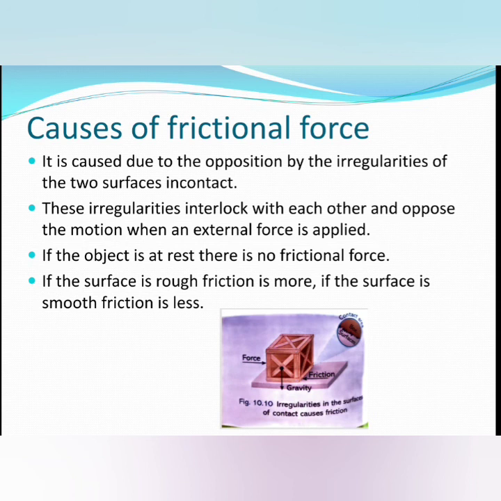And one more important thing, if the object is at rest, there is no frictional force. Actually, frictional force always acts on a moving object, and frictional force is always opposite to the direction of the applied force. This is the applied force, and this frictional force is always opposite. Okay,